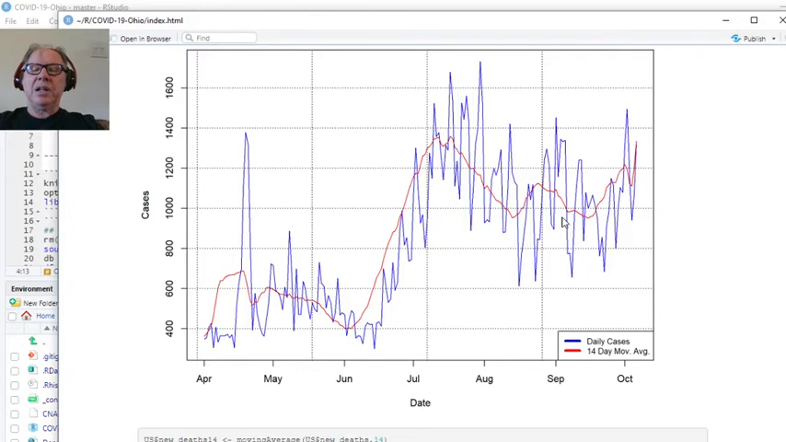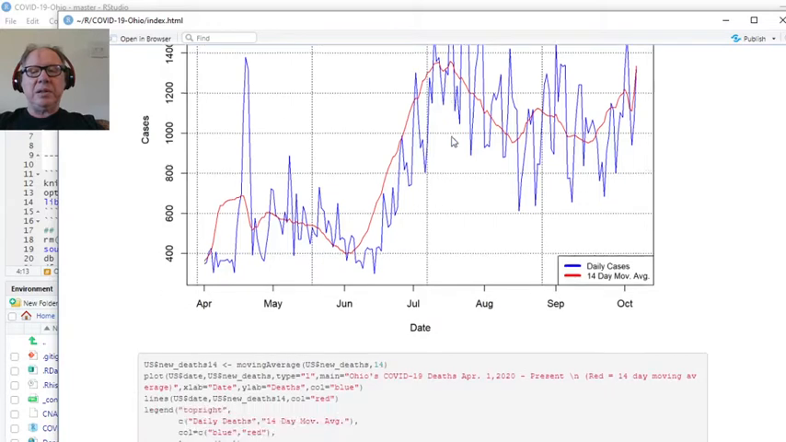We're not sure how and when the numbers have been reported. But the 14-day moving average is currently at 1,200 cases per day. This is not that much difference, because there's only 200 difference between here and here. So as you can see, it has a little way to go for the 14-day moving average to reach this one here.